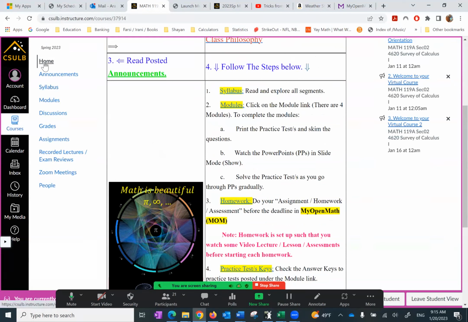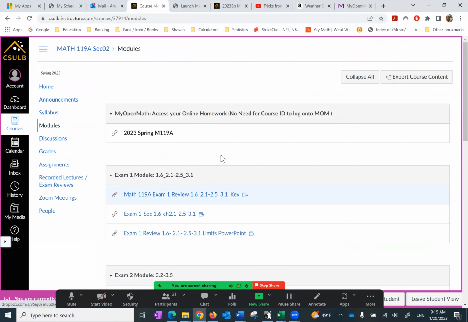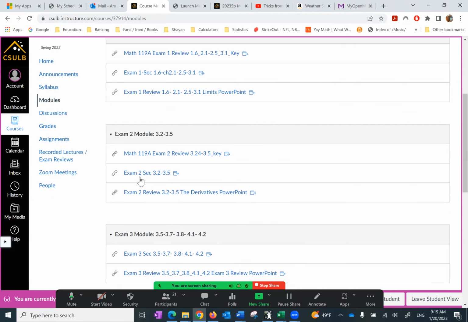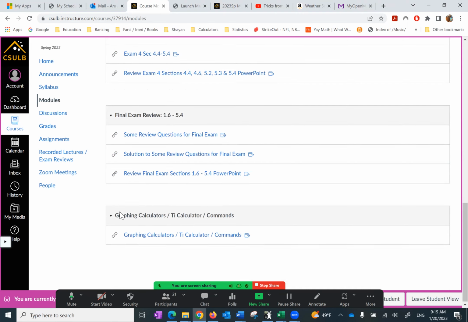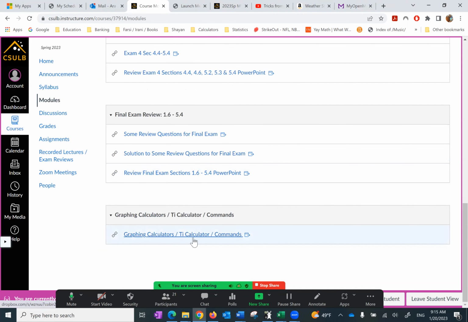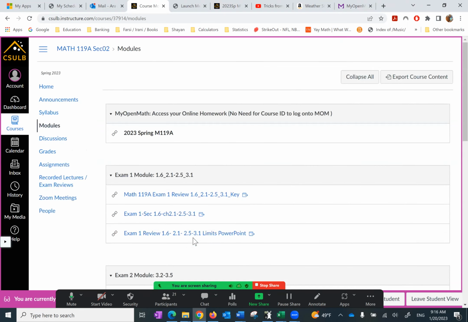So let's see what we find under the modules. On the left navigation bar, you can click on the modules, or right here, makes no difference. Just for the sake of argument, when we go under the modules, we see my open math, exam 1 module, exam 2, exam 3, exam 4, and the final exam review, and some information about the calculator and calculator commands if you want to use a TI calculator. Again, remember, for the exams, it is not a lot, but I do have information regarding that. For now, we really want to concentrate on two things: exam 1 module and my open math.